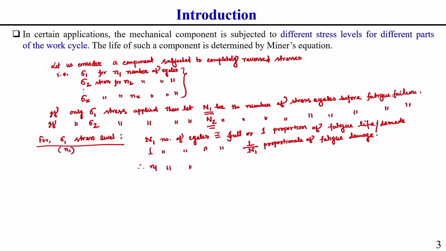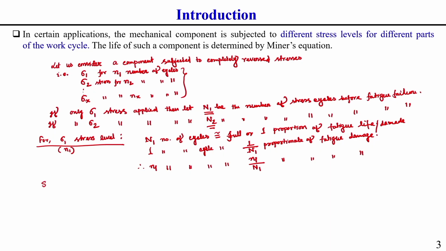So, n1 number of cycles will consume how much proportionate of fatigue life, small n1 by capital N1, the proportionate of fatigue damage, that we can say. Okay. So, similarly, what we can write, the proportionate damage due to a stress level sigma 2 will be.